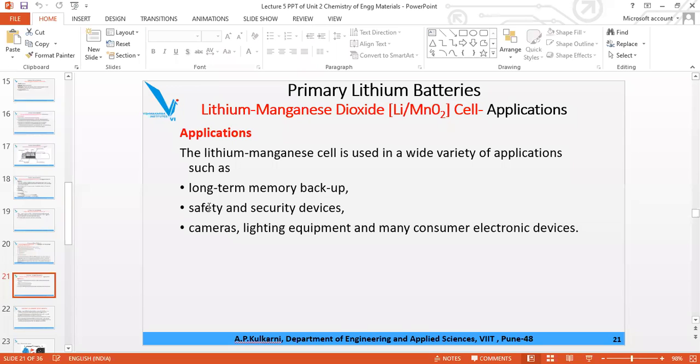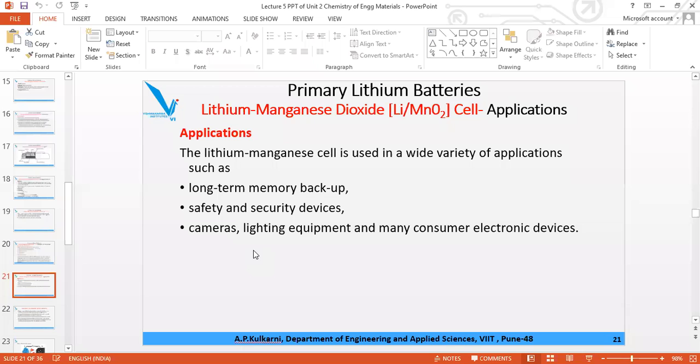So in the safety devices and security devices, this stabilizer comes under the security devices. It is also used in cameras, lighting equipment, and many consumer electronic devices. In toys also it is used.